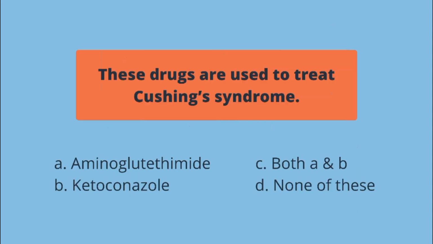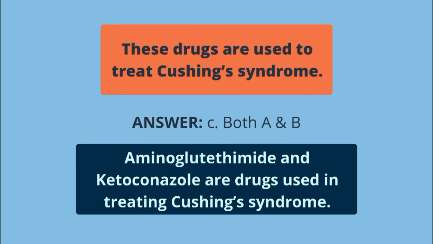These drugs are used to treat Cushing's syndrome. A. Aminoglutethimide, B. Ketoconazole, C. Both A and B, D. None of these. The answer is letter C. Aminoglutethimide and ketoconazole are drugs used in treating Cushing's syndrome.